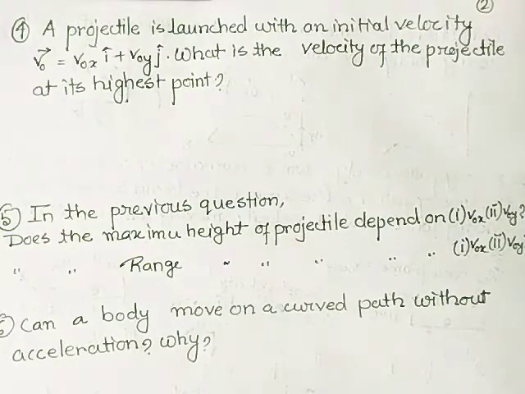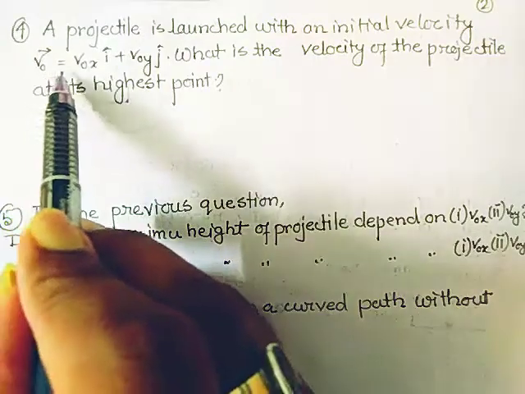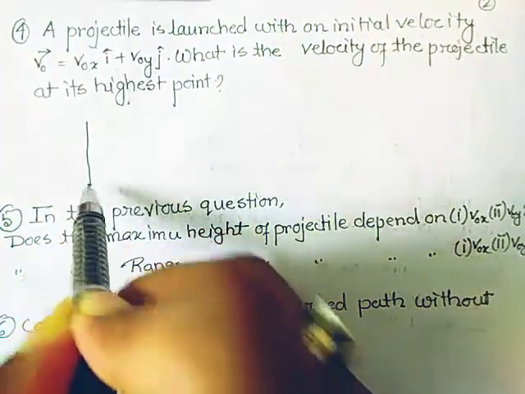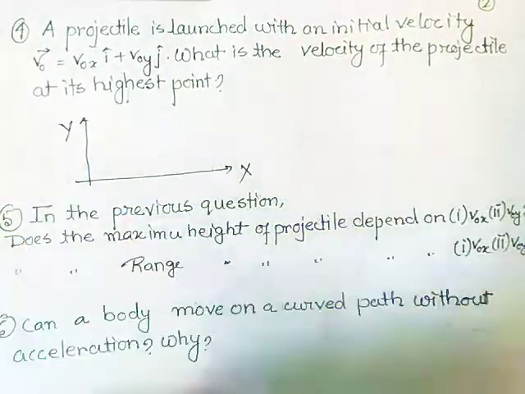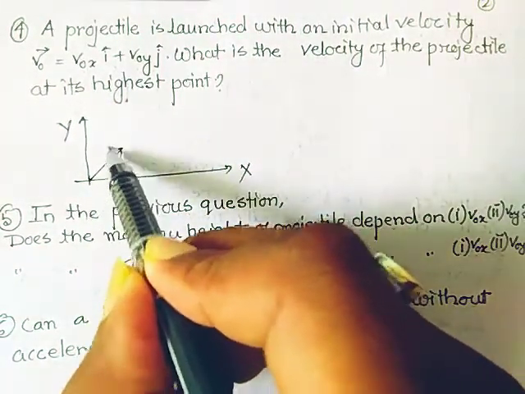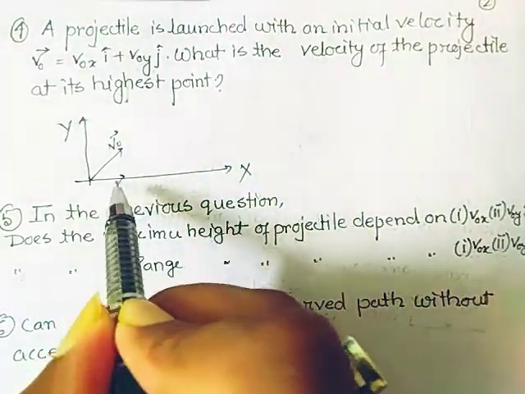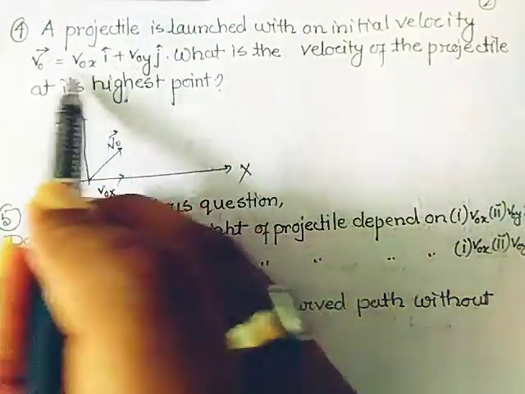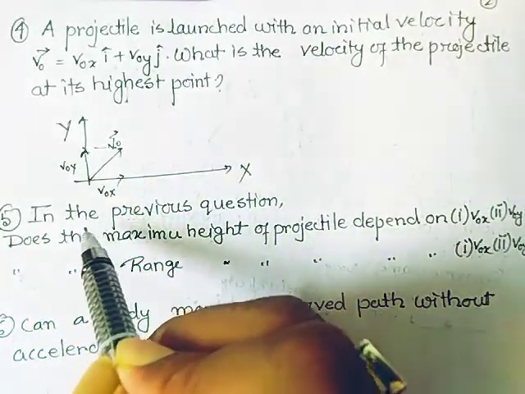The next question is, a projectile is launched with an initial velocity vector v0 equal to v0x i cap plus v0y j cap. So if I draw this diagram, if I want to draw the motion in the xy plane, then the velocity vector, that is the v0 vector, has two components. One is along v0x and another is along v0y.